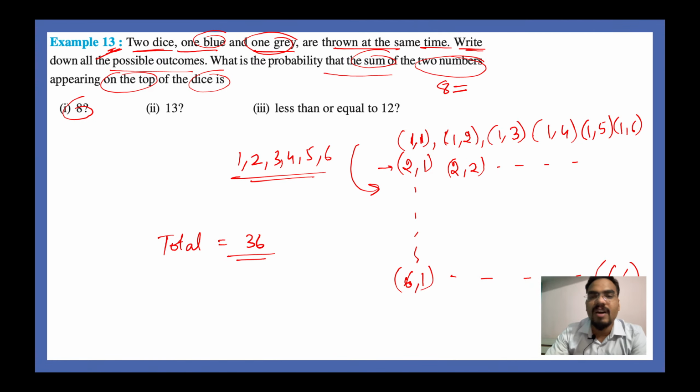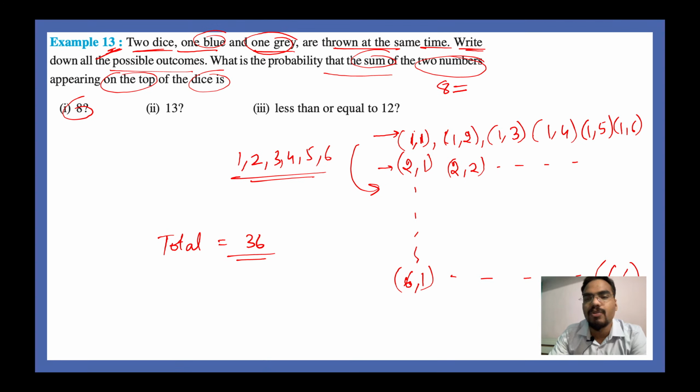All you have to do is identify those numbers whose sum will be equal to 8. Do you think 1 plus 1 is equal to 8? No. 1 plus 2? No. 1 plus 3 is 4. No. 1 plus 4 is 5. No. 1 plus 5 is 6, right? So no. 1 plus 6 is 7. So entirely this row is gone.